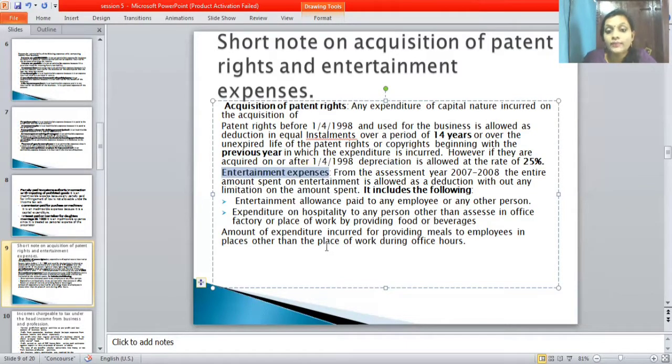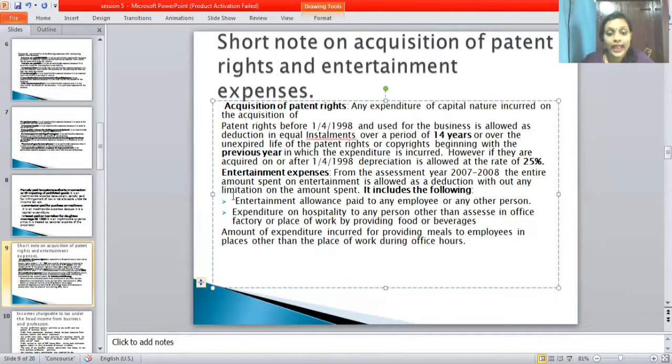From the assessment year 2007-08, the amount spent on entertainment is allowable as a deduction without any limitation on the amount spent. It includes the following. I have mentioned two more points.